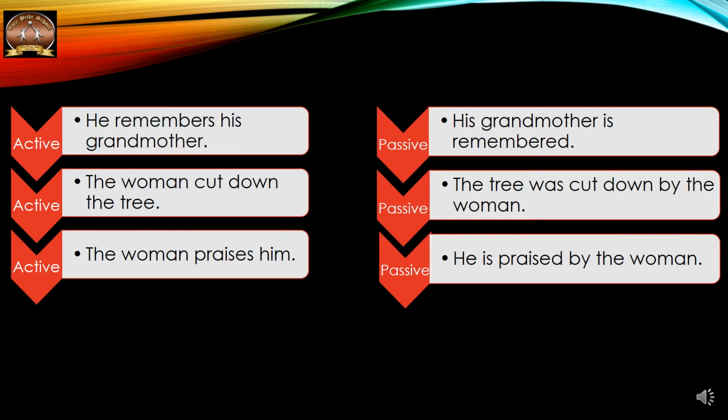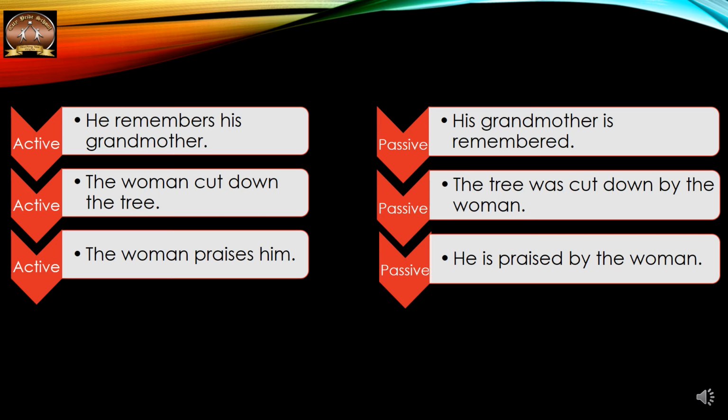He remembers his grandmother. His grandmother is remembered. The woman cut down the tree. The tree was cut down by the woman. The woman praises him. He is praised by the woman. So I hope this is clear.